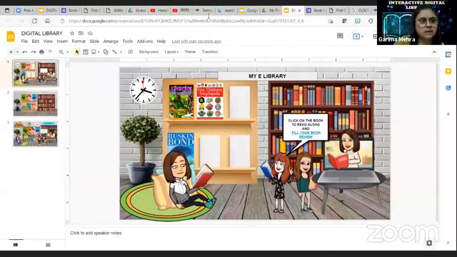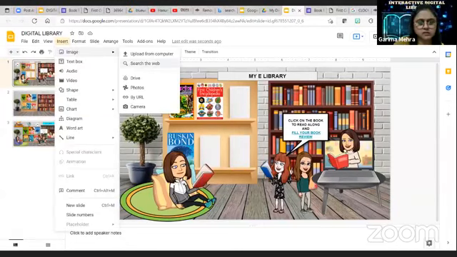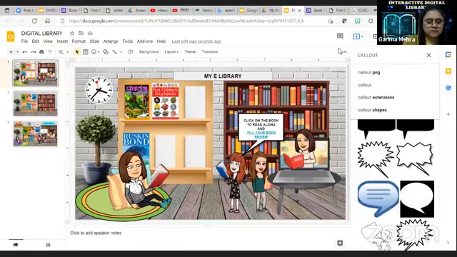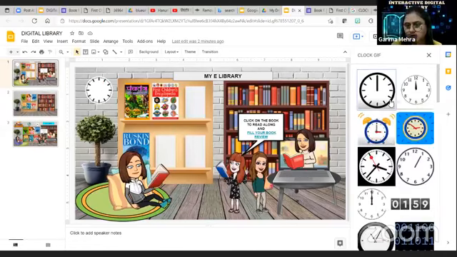Otherwise, you can have it from here also: insert, image, search the web, and search for digital clock GIF. So you can have a digital clock from here also. See, I took this one and you can insert it.